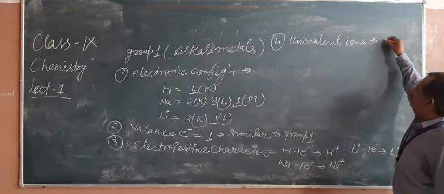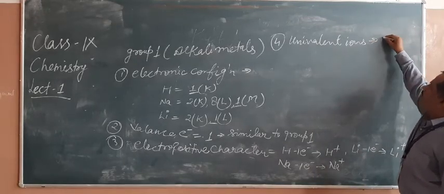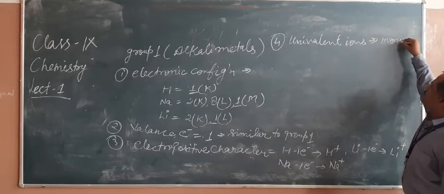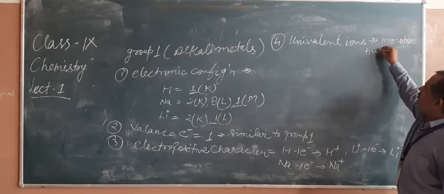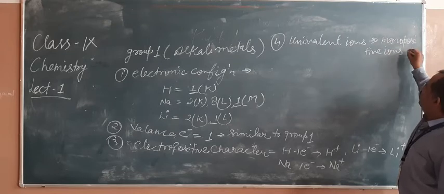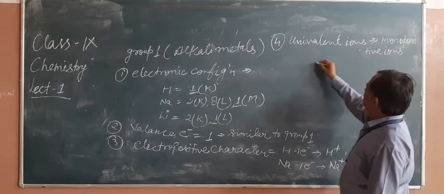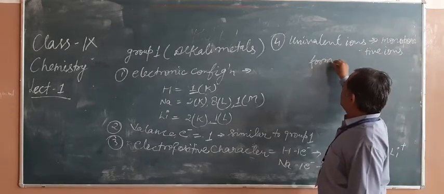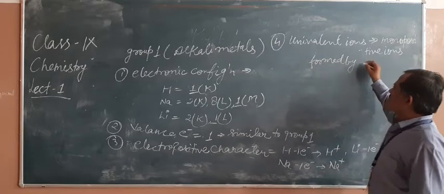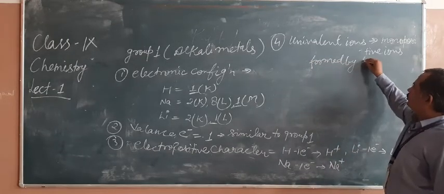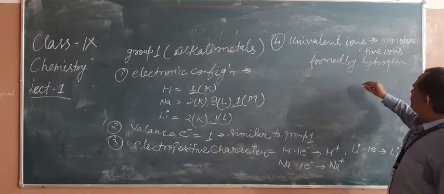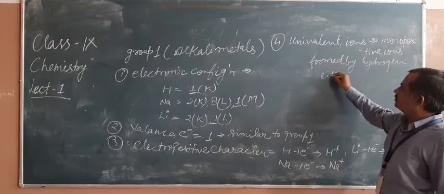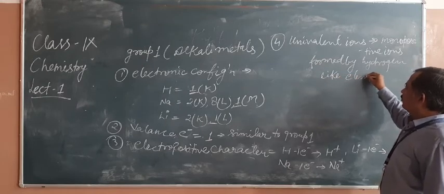Univalent ions means monopositive charged ions formed by hydrogen, like elements of group 1.